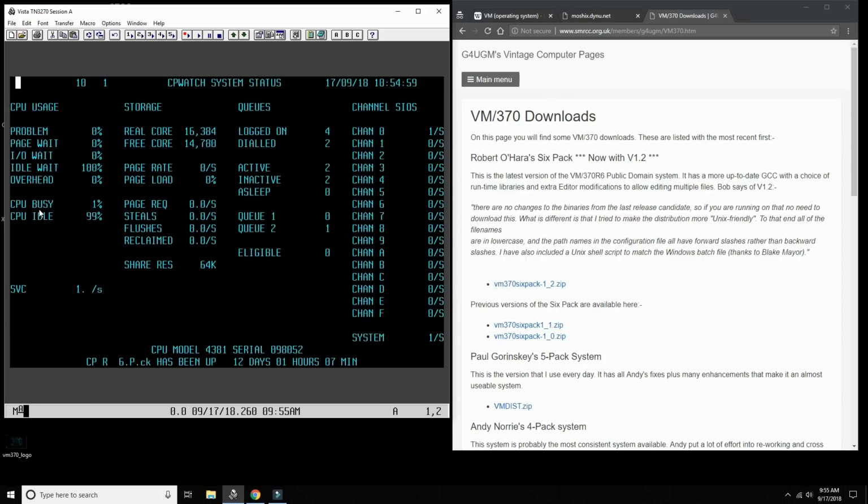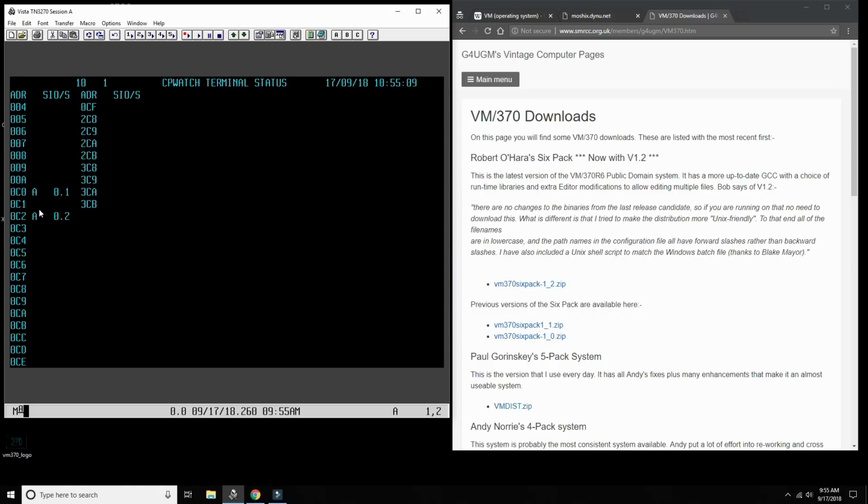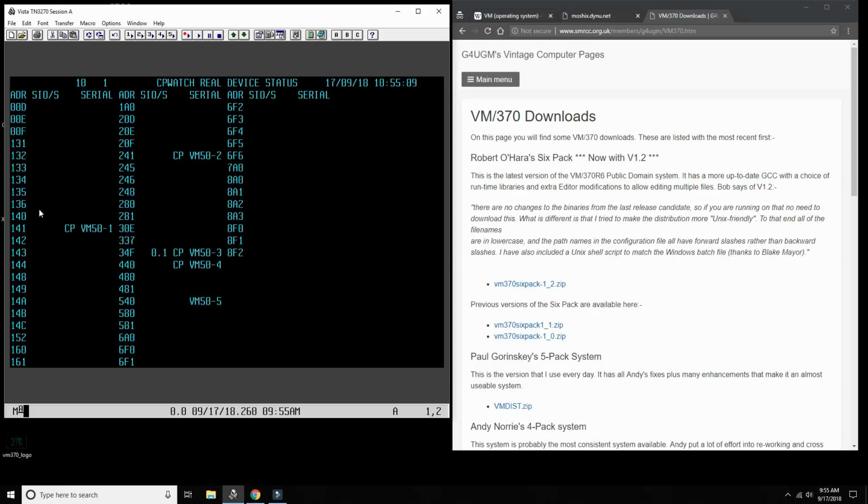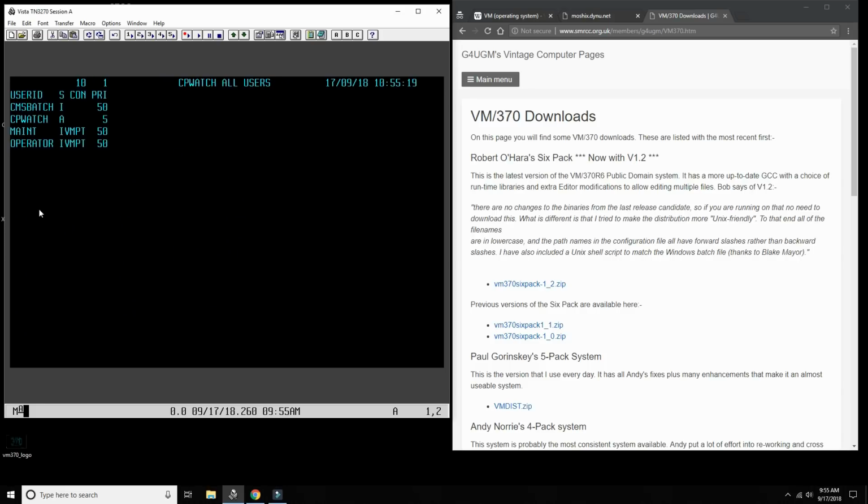If I scroll through it by pressing enter, I can see how busy the system is, which terminals are being used, which real devices are being used, and we see which users are logged in right now.